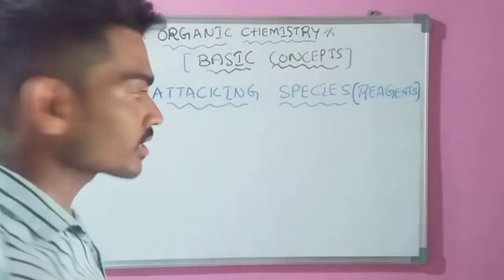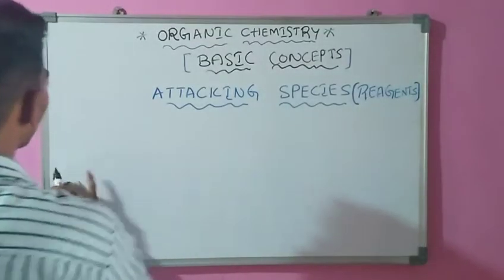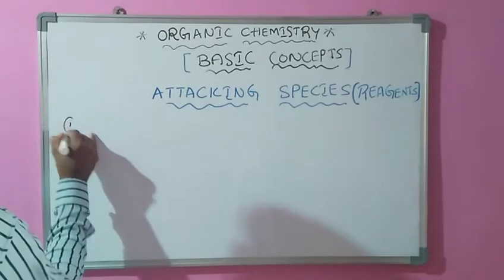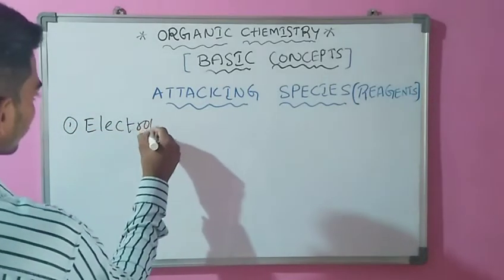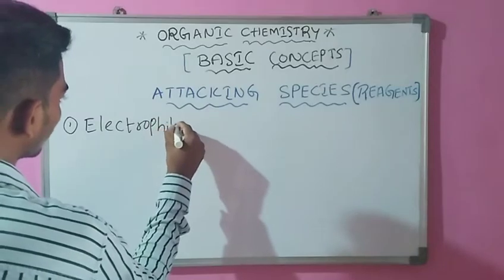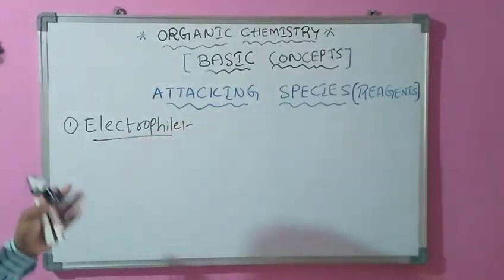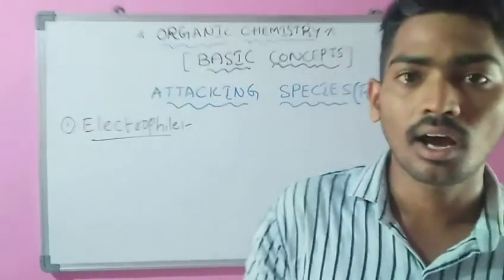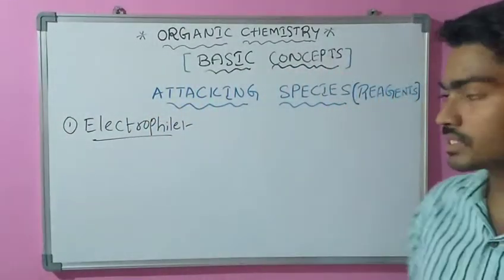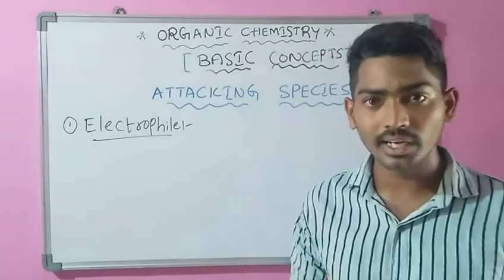Now we are discussing electrophile. What is the definition of electrophile? Electrophile is a reagent, one of the attacking species, which helps in the organic reaction.